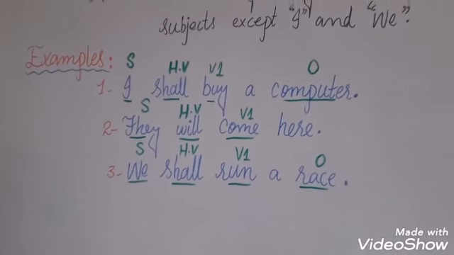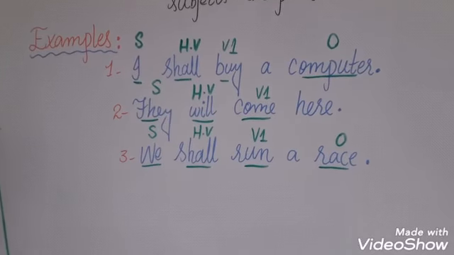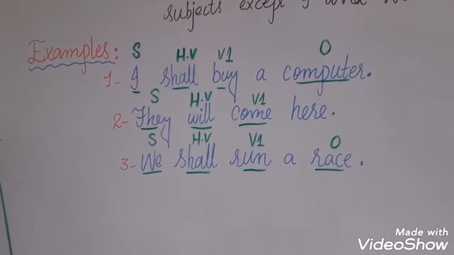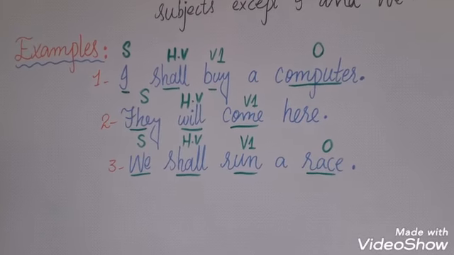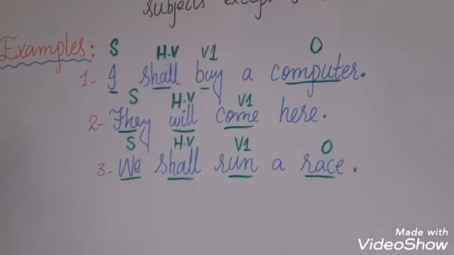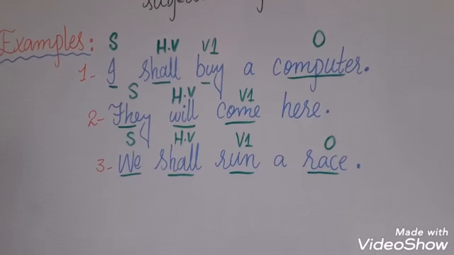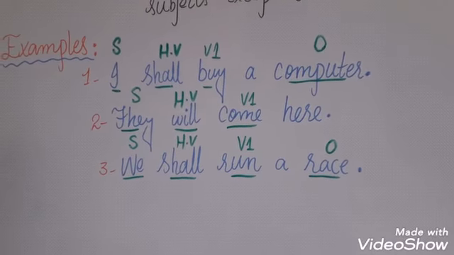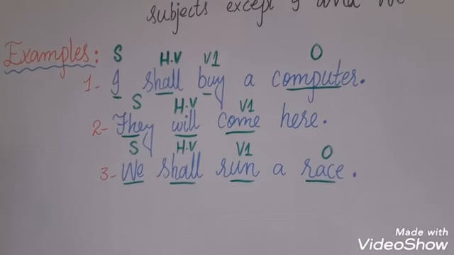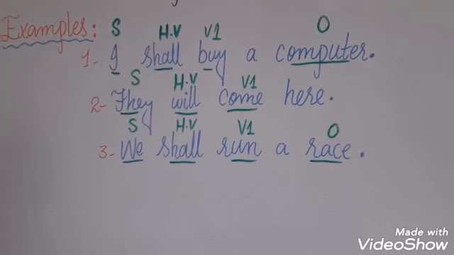Examples are: I shall buy a computer. In this sentence, according to our structure, I is subject, shall is helping verb, and buy is first form of verb, computer is object. Second example is they will come here. They is subject, will helping verb, and come is V1. There is no object in this sentence.